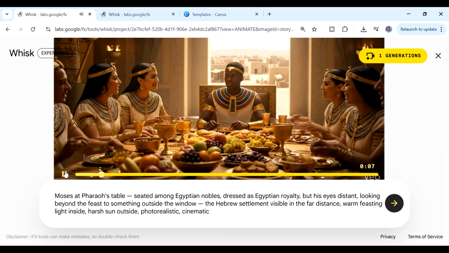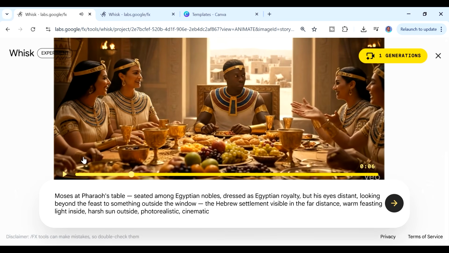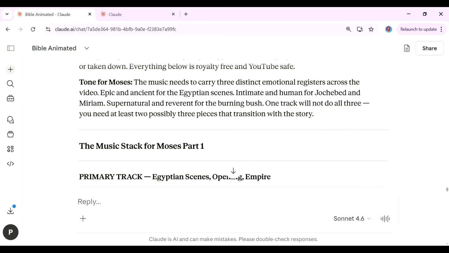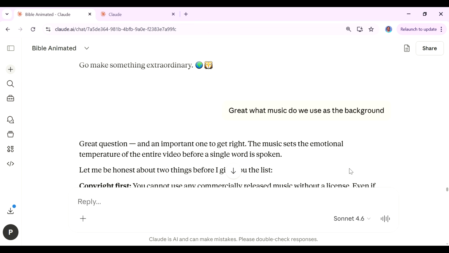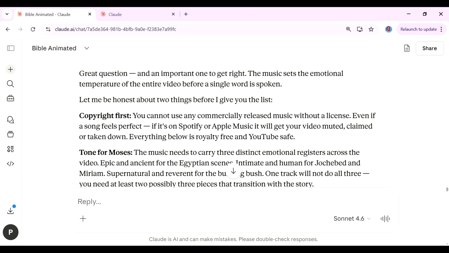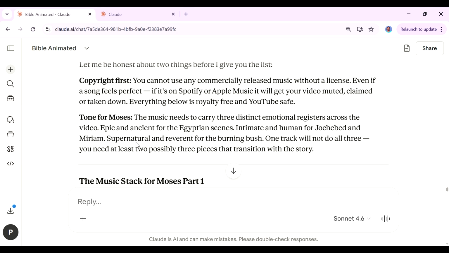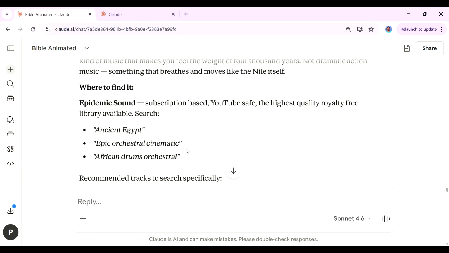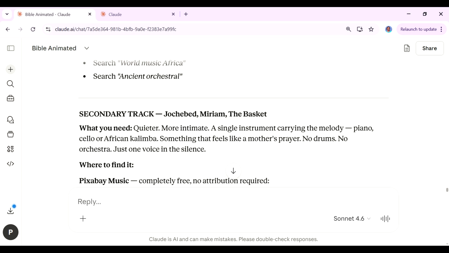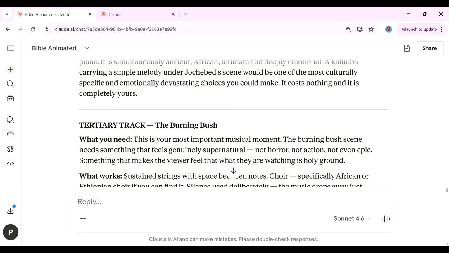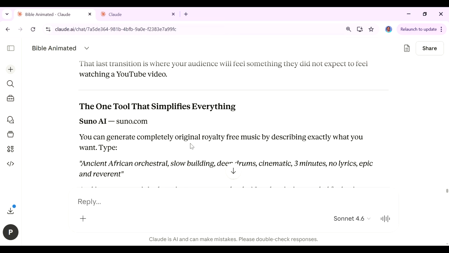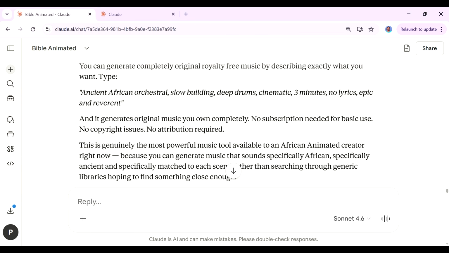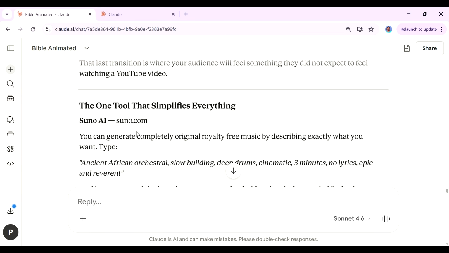Yes, you can see that Whisk can create for you some videos from your images, so that was really fun to do. Now for the music, I also asked Claude to recommend for me what background music was going to go with our story here. And you can see it tells me to, first of all, be mindful of copyright and also the tone that we want to use here. And also it gave me several suggestions, Epidemic Sound, also Pixabay Music, and so many other tools that I could use. I actually ended up going with some music that I had created earlier with Suno.